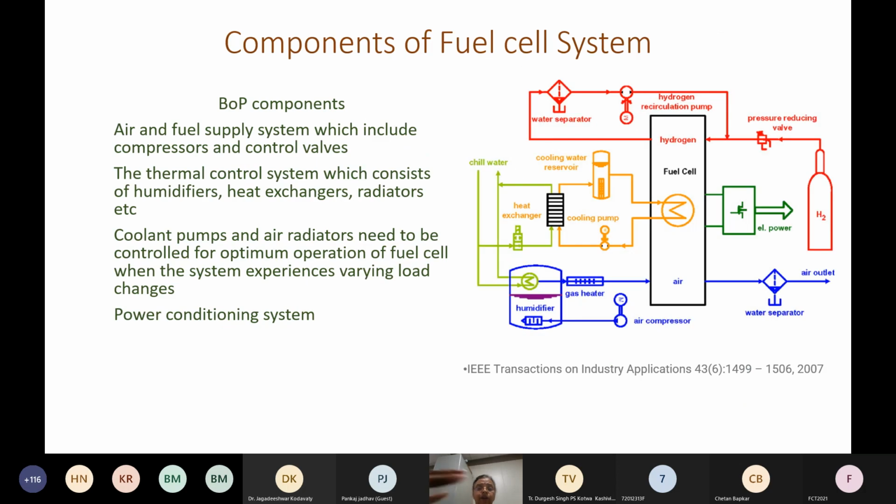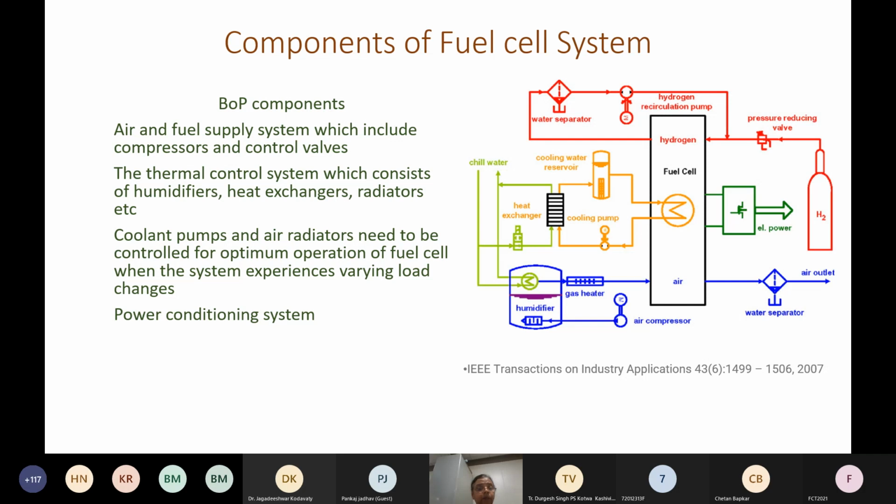If you look at the arrangement of the fuel cell, before the gas is fed into the stack, you need to have some method of delivery, whether it is from a cylinder you are going to deliver. So you need to have some kind of a pressure controller, and then a mass flow controller, or something that can monitor the flow of gases into the system. So you have control valves or compressors. From the stack, you need to cool the stack. So there needs to be a separate thermal control system.